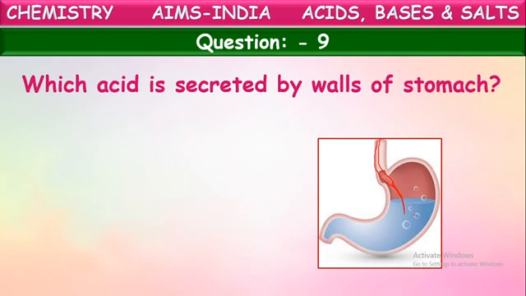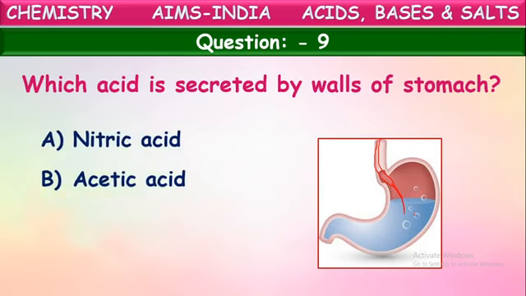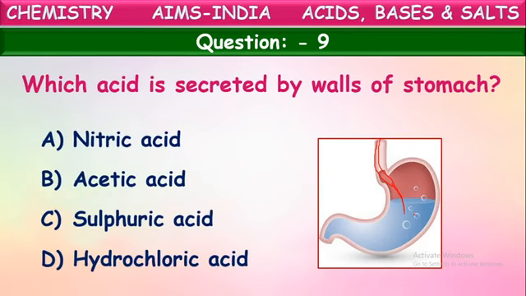Not only that, this acid is used in digestion of food also. Is it nitric acid, acetic acid, sulfuric acid, or hydrochloric acid? What is that acid secreted by the walls of our stomach, children?